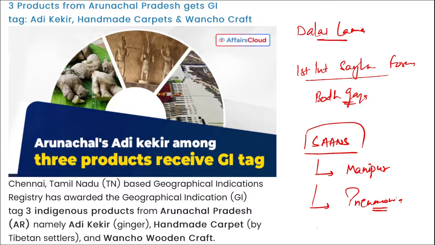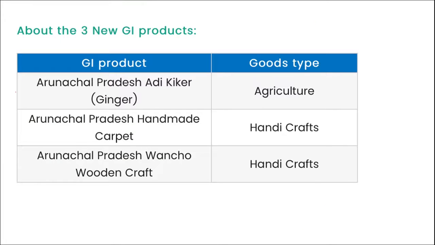What is the name of that particular application? That is Path Mitro. Path Mitro is the name of the application launched for farmers by the Jute Corporation of India, that is JCI. Not JICA, right? JICA is your Japan International Cooperation Agency, that is different, right? By Jute Corporation of India. Next, here you can see these are the three products here.